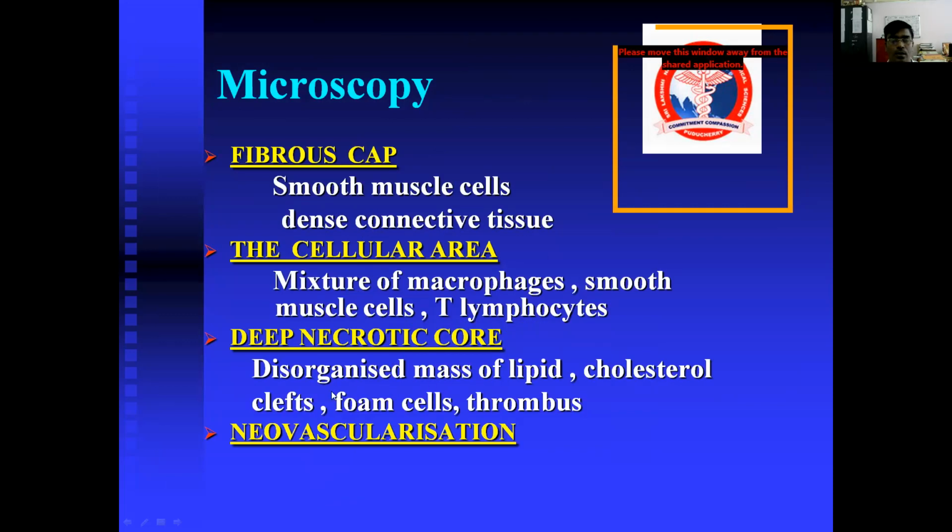The necrotic core is a disorganized mass of lipid, cholesterol clefts, foam cells, and thrombus. And finally, neovascularization, which means new small blood vessel formation. So these are the components of an atheromatous plaque: the fibrous cap, the cellular area containing macrophages, and the deep necrotic core and neovascularization.